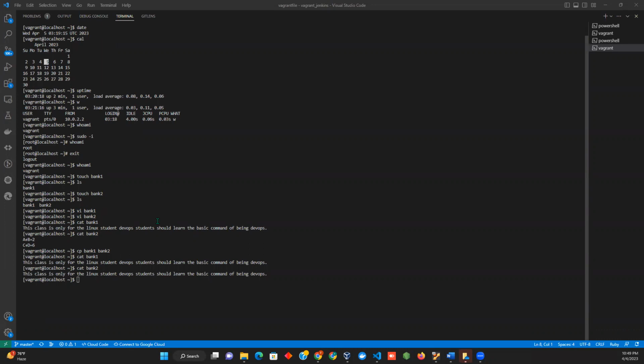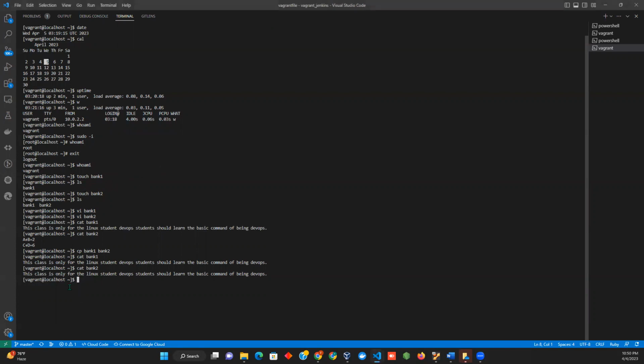Remember, as a Linux system administrator, you don't use your mouse. The only thing you use are the commands. You should understand the commands. What does sudo -i mean? What does whoami mean? What does touch bank one mean? What does ls mean?